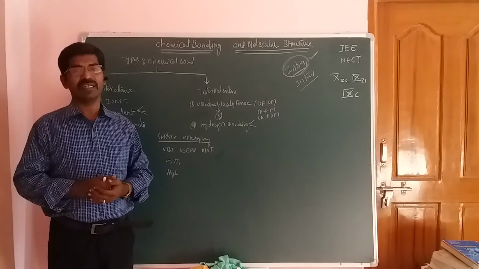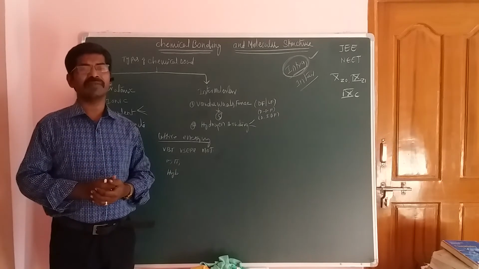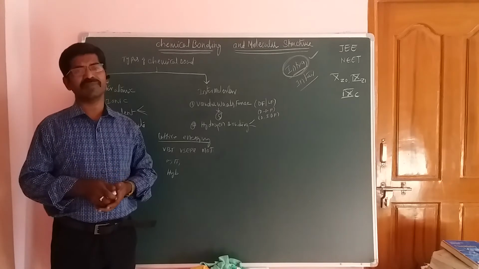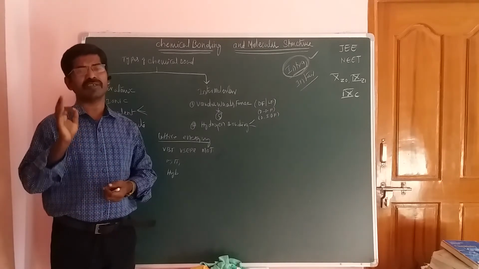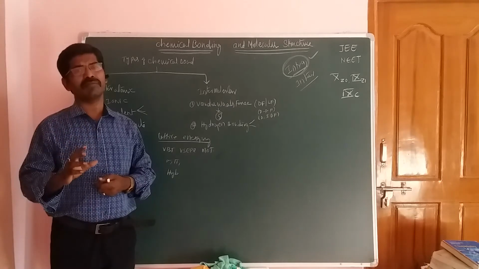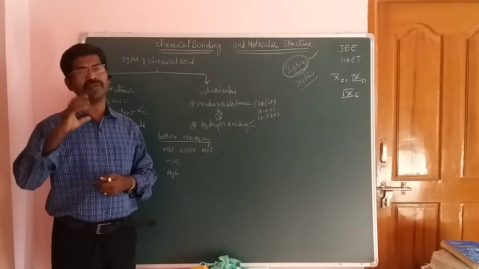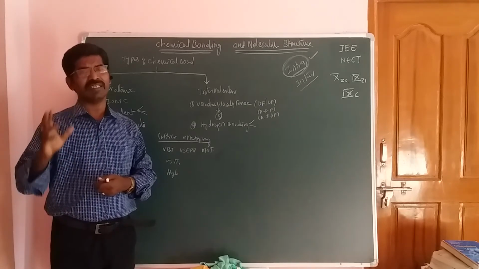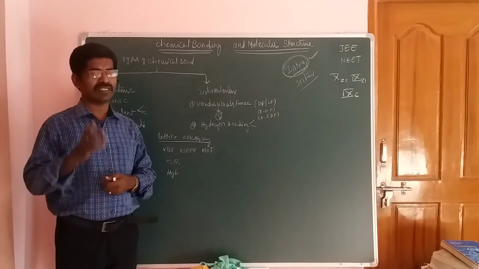Okay, students. In 10th standard I completed the hybridization. In hybridization, atomic orbitals intermix and combine to form an equal number of new hybridized orbitals which have the same energy, the same size and the same geometry.